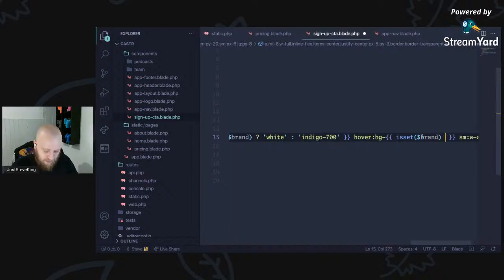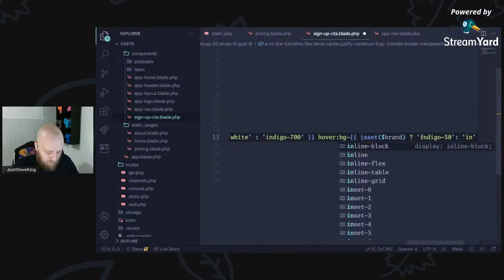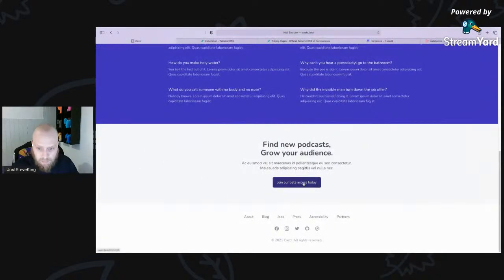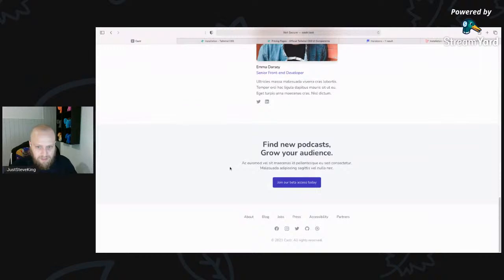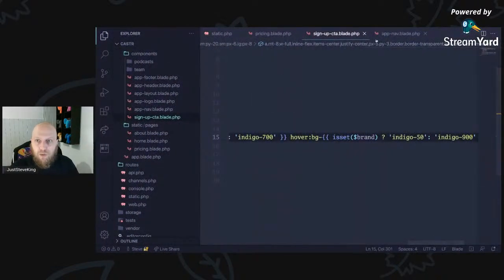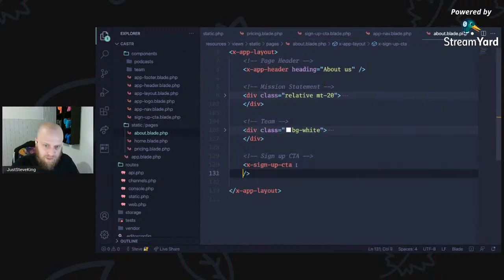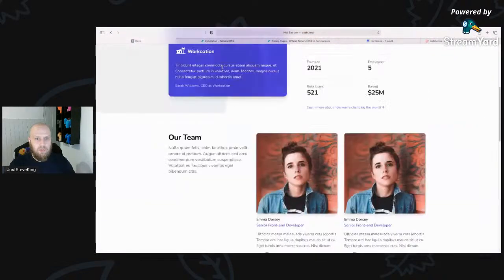So if we pass the brand in, then this is going to be indigo 50. Otherwise, we are going to do something like indigo 900, maybe. Bam. There we go. It's themed. So back to the about page, we were expecting that to be on brand. So on the about page, if we now come up to here and say something like brand is true, bam, there we go. Exactly what we want.